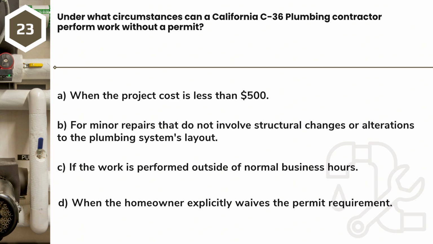Question 23. Under what circumstances can a California C-36 plumbing contractor perform work without a permit? A. When the project cost is less than $500. B. For minor repairs that do not involve structural changes or alterations to the plumbing system's layout. C. If the work is performed outside of normal business hours. D. When the homeowner explicitly waives the permit requirement. Answer: